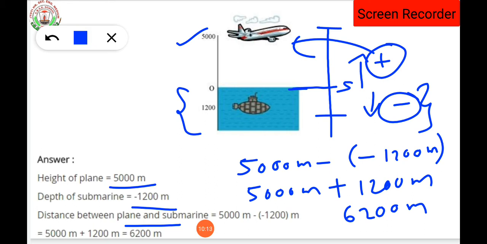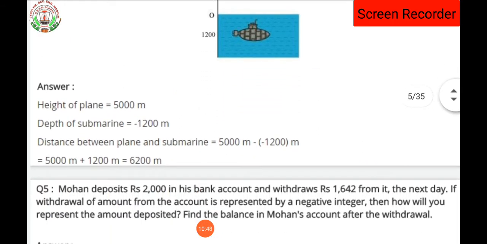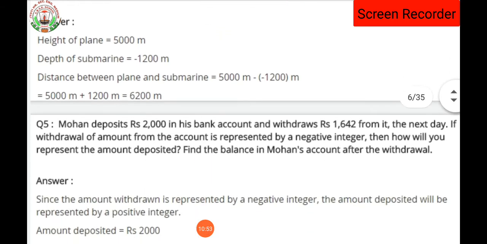So have you understood it? Clear, student? I don't think any confusion will be there about the sign. Don't get confused about the sign, because above the sea level the sign will be plus, below the sea level the sign will be minus. And since the distance between the plane and submarine is asked, therefore the minus will be done here. Clear? Hope you people understood the solution. Thus, the distance between the plane and the submarine is 6200 meter.